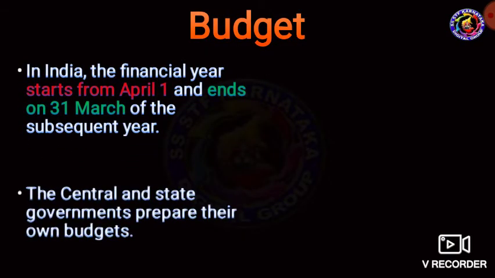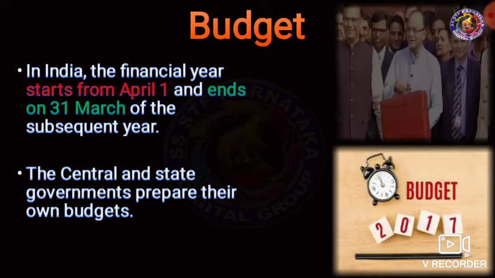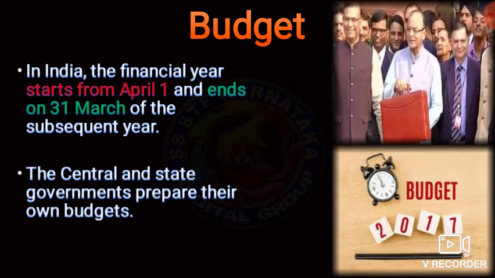In India, the financial year starts from April 1st and ends on 31st March. Every year the budget is announced for the year, from April 1st to 31st March.